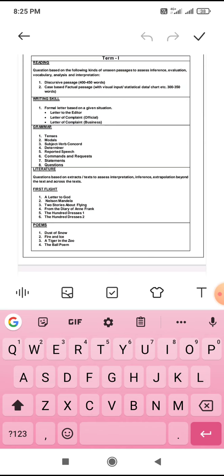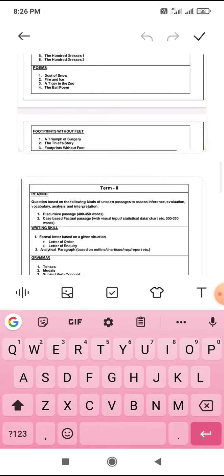Now see, these are the chapters from First Flight: A Letter to God, Nelson Mandela, Two Stories About Flying, From the Diary of Anne Frank, Hundred Dresses Part 1, Part 2. For your term 1, keep in mind term 1 is not going to be repeated for term 2. Term 2 syllabus is meant for term 2 only. Term 1 is meant for term 1 only. Now poems: Dust of Snow, Fire and Ice, Tiger in the Zoo, and The Ball Poem. And from Footprints: A Triumph of Surgery, The Thief's Story, and Footprints Without Feet. So CBSE has reduced the syllabus a lot.